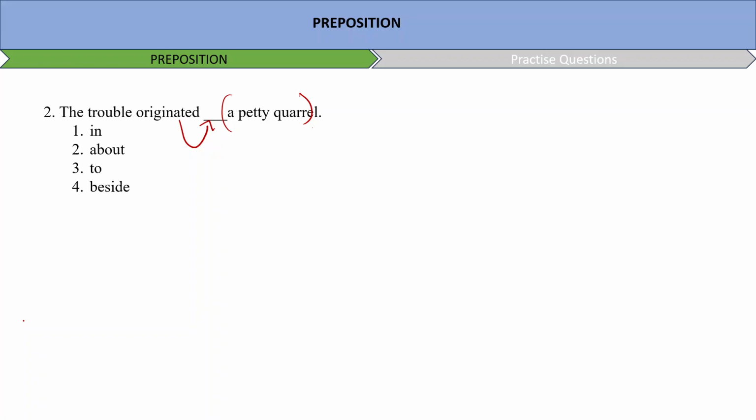Next question. He felt very much grateful to, for, with, on his boss for the kindness he had shown in granting him leave. Grateful takes to after it. So grateful to. I am grateful to God, I am grateful to my parents, I am grateful to my boss, all of this. Next. Every one of us will have to atone of, for, by, with his or her misdeeds. So you have to basically apologize. So for apologizing we use for. Atone for, which means to apologize.